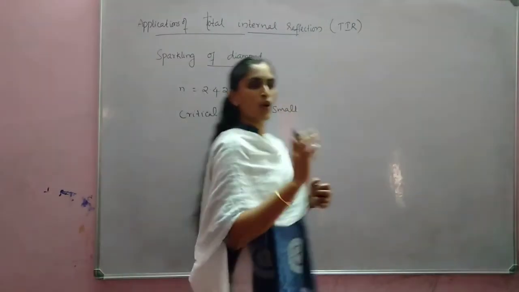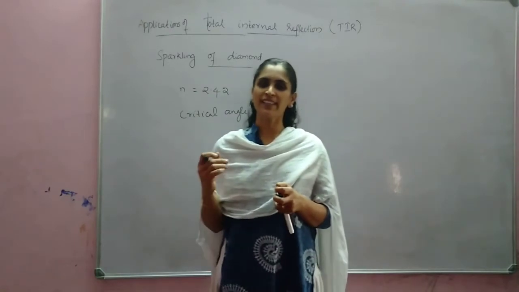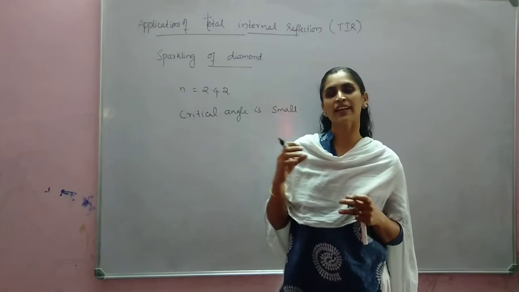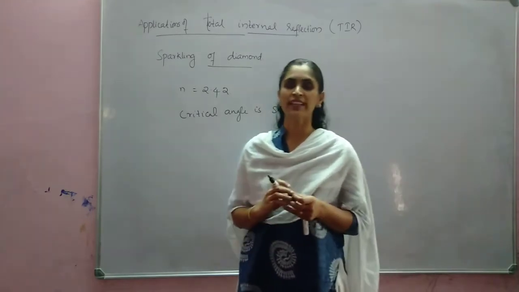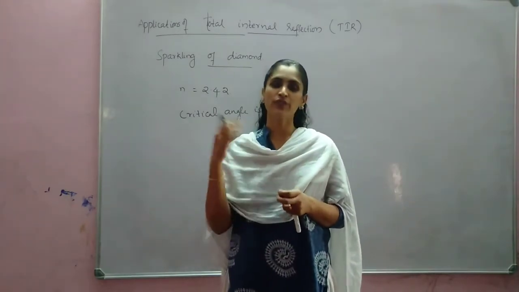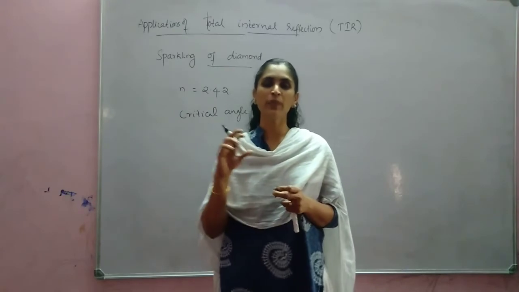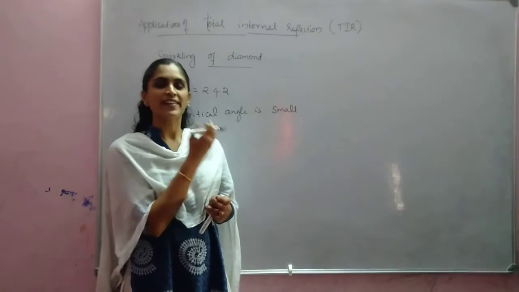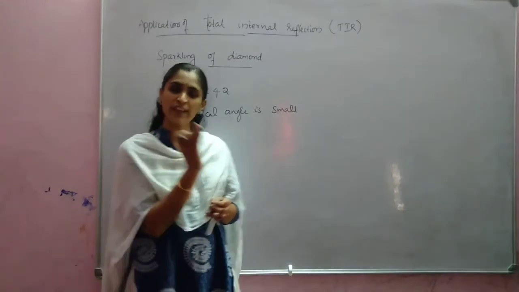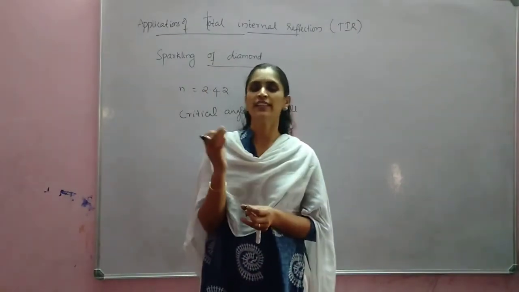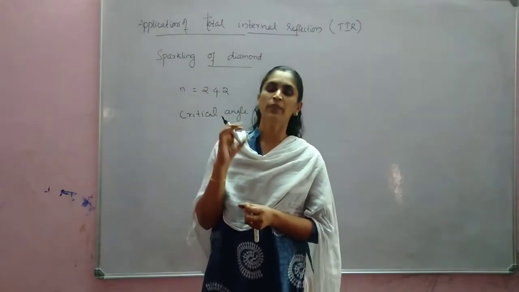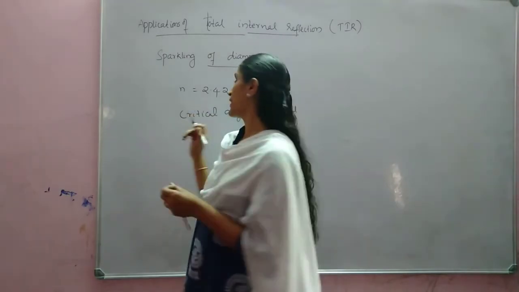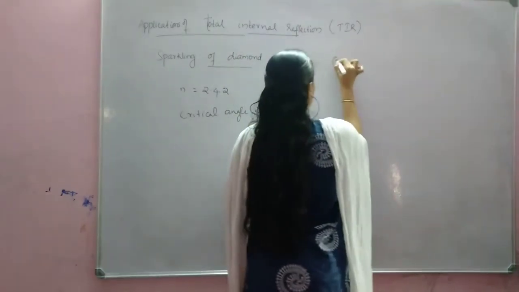Critical angle is small means if light is incident at more than the critical angle, total internal reflection takes place, because of that it shines. So the diamond will be cut in such a way that whenever light is incident, because of its larger refractive index or smaller critical angle, total internal reflection takes place, and hence the diamond shines or sparkles. Okay, is it clear? And another application is in optical fibers.